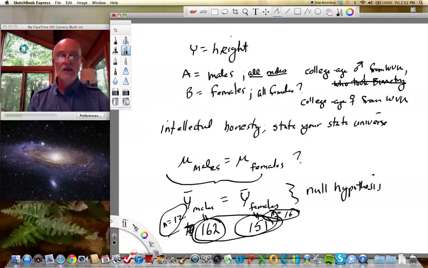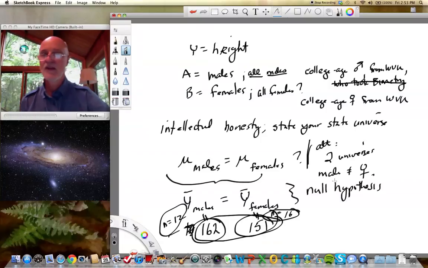What is the chance with these sample sizes and these values that I could get these two means drawn from a single population, a single universe, or do I have some effect of actually being male versus being female in terms of height? In other words, is there a difference between these populations? Or another way of thinking about it: the null is that we have one statistical universe. The alternative hypothesis is we have two universes here, two height populations. Male does not equal female.